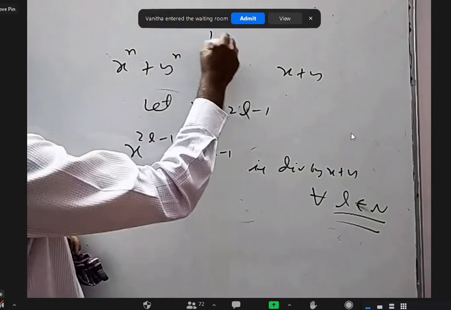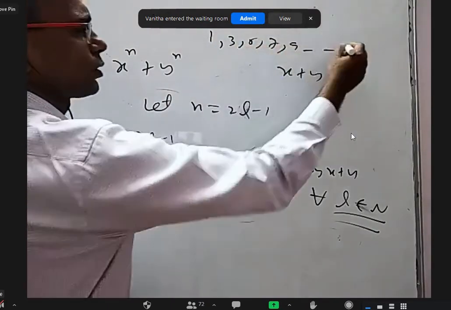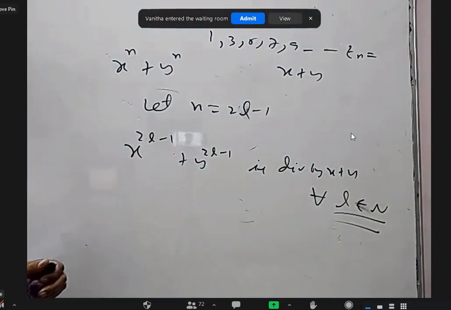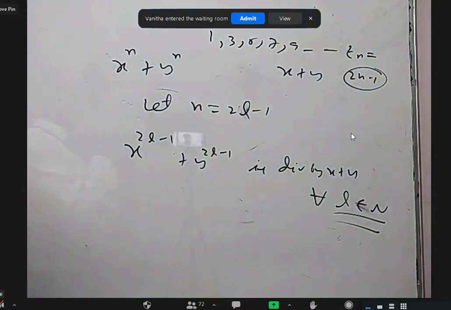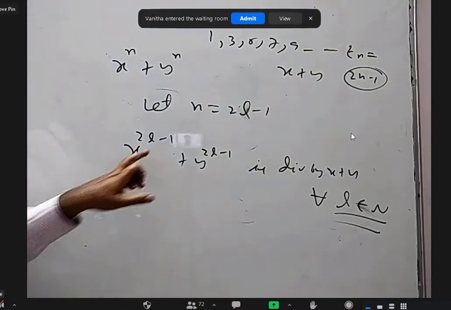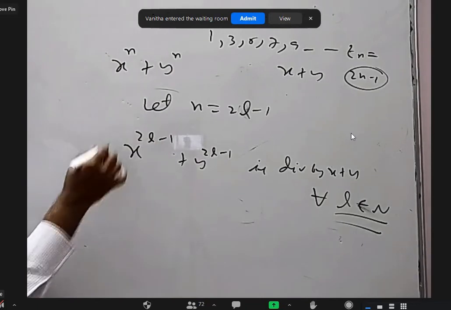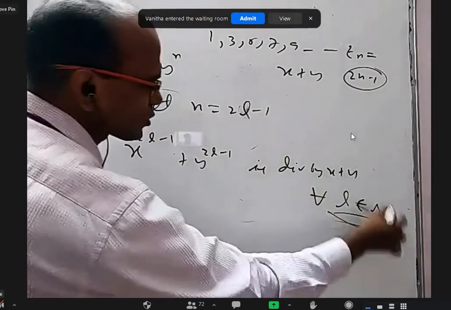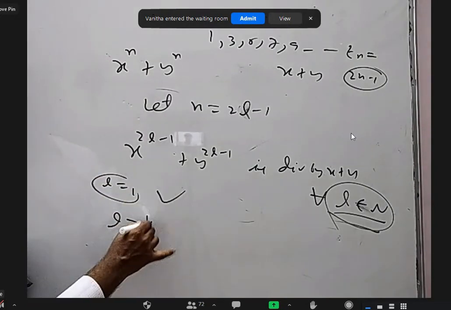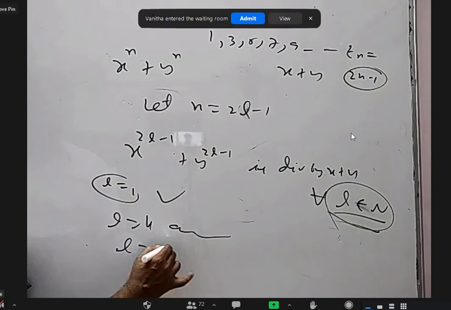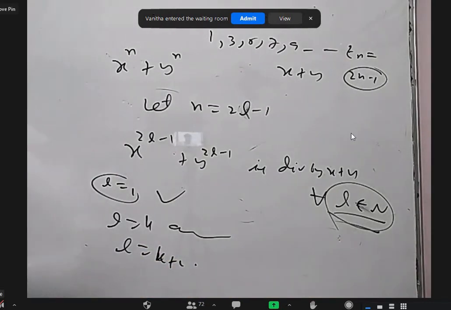In fact, in the arithmetic progression 1, 3, 5, 7, 9, and so on, what is the nth term? 2n minus 1, right? Yes, sir. First term 1, common difference 2. So that is the reason we took this. Now, instead of proving this, you have to prove this for all natural numbers. Now you can do for l equal to 1, it is correct. For l equal to k, assume it is correct. And for l equal to k plus 1, try to prove that it is correct using the step. Is it all right? Yes, sir.